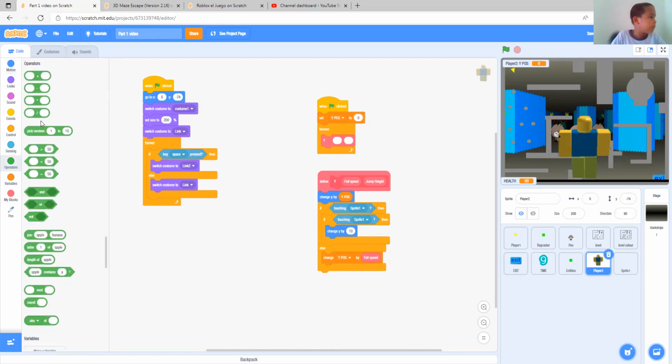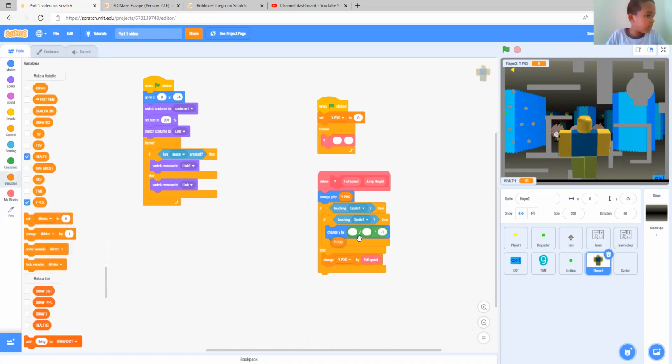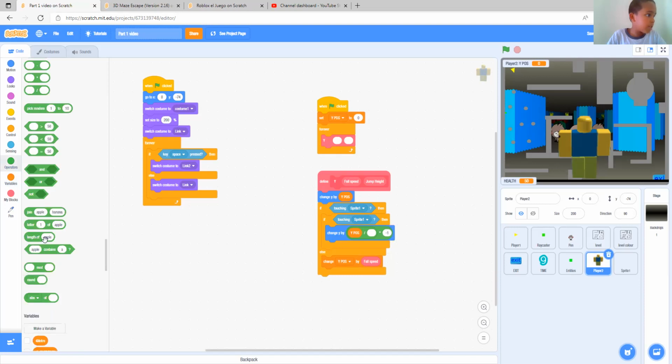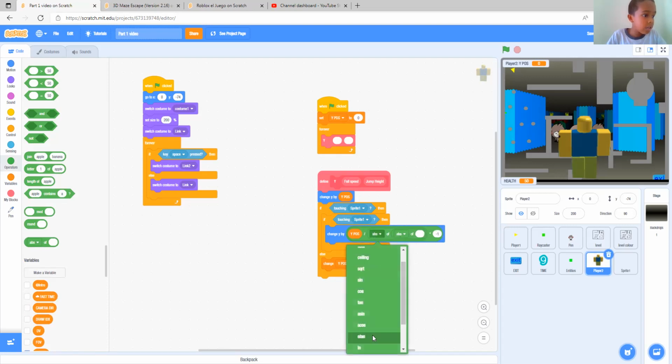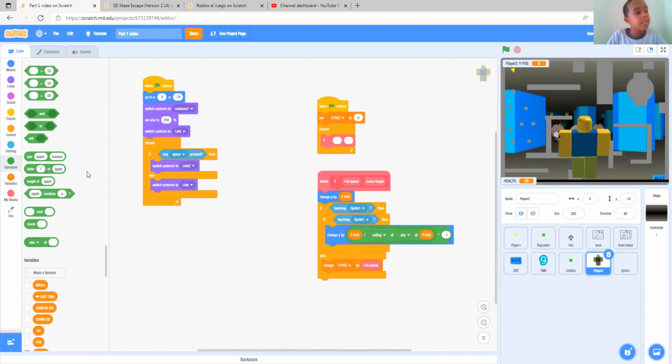So yeah, we change the Y by, first put in a multiplying block, then we put a division block, and so -1. We're going to put the Y pos again and add the abs operator. We first have to repeat this. Abs, ceiling of abs of Y pos, ceiling of Y pos. Duplicate and keep it there.